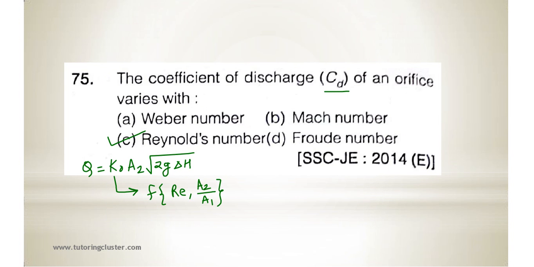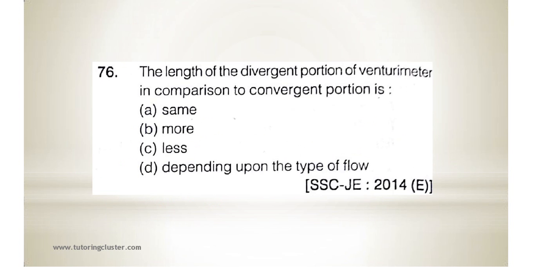Okay, next, question number 76, the length of divergent portion of venturimeter in comparison to the convergent portion is. It is more. So this is the shape of a venturimeter. This is the divergent part.